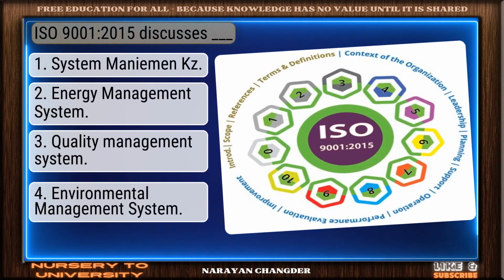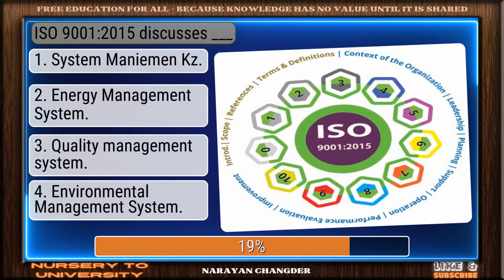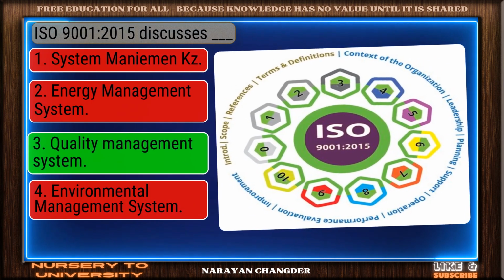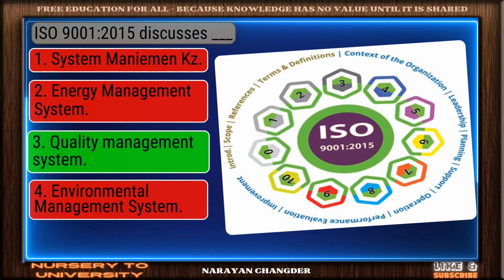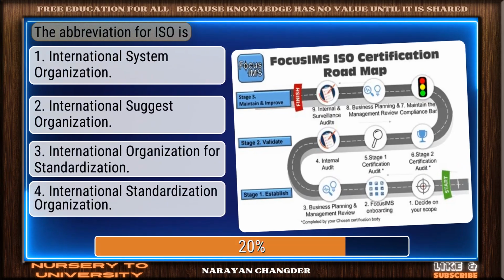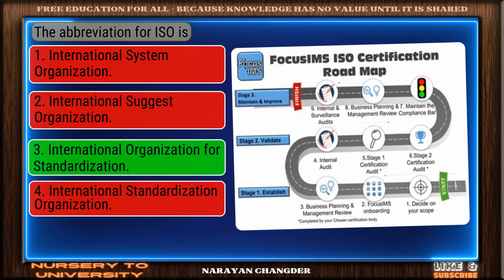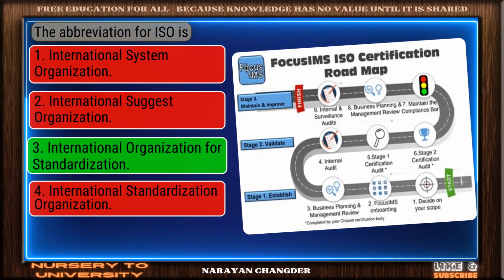Question number 57. ISO 9001/2015 discusses dash. Exactly. Quality management system makes sense, and it is the right choice. Question number 58. The abbreviation for ISO is? Good job. Your answer, International Organization for Standardization, works well here.